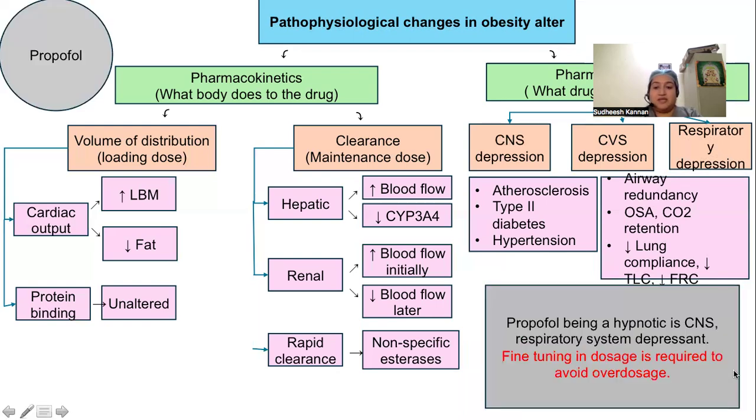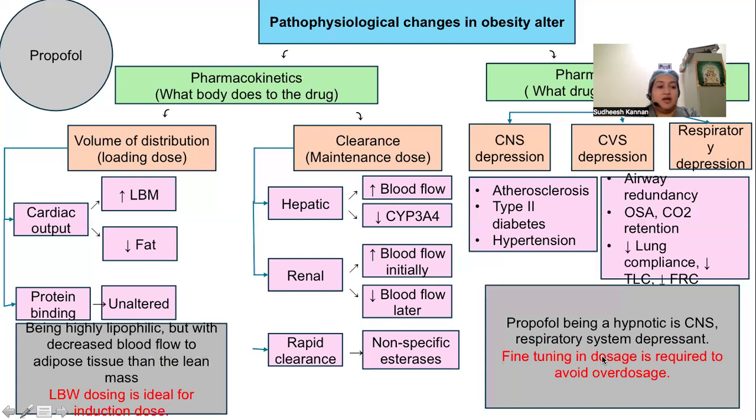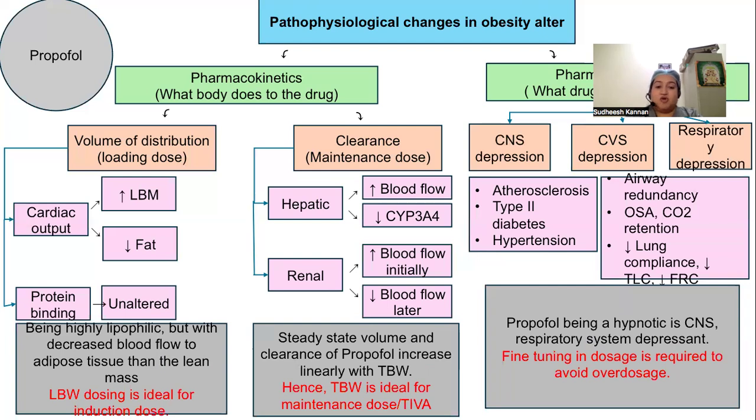Propofol. It's a hypnotic, it's a CNS and respiratory depressant. It is highly lipophilic, but with decreased blood flow to adipose tissue than the lean mass. Lean body weight dosing is ideal for the induction. Whereas the steady state volume and the clearance of propofol increase linearly with the total body weight. Hence, total body weight is ideal for maintenance dosing or TIVA for propofol.